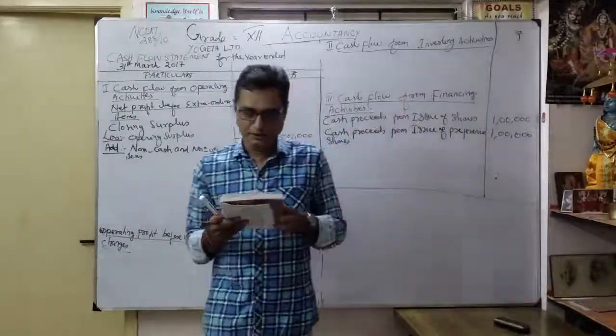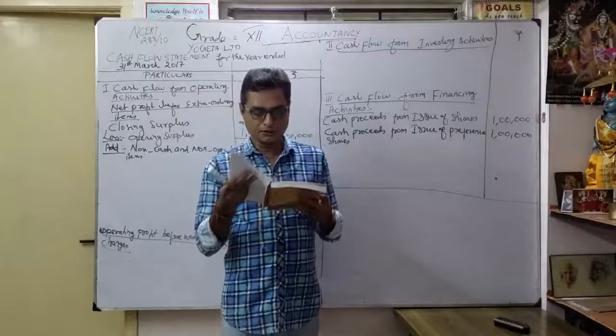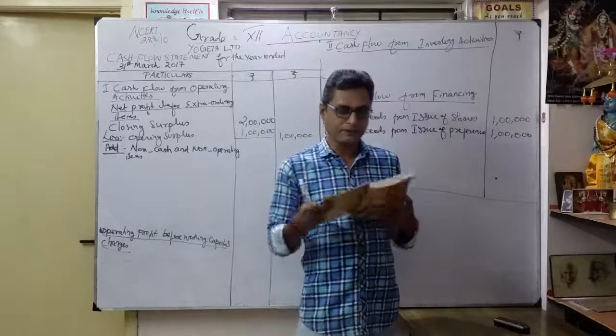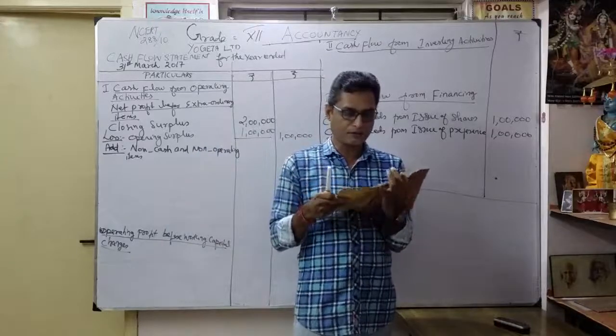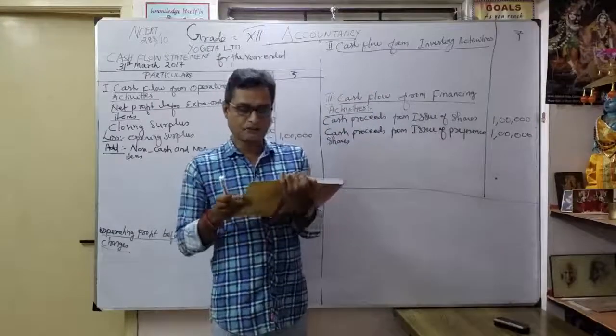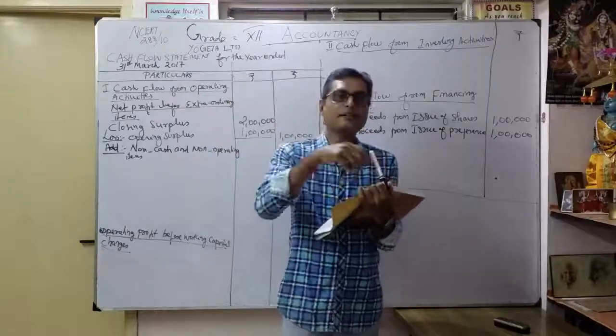Long-term borrowings. Under note number 2, they given what? From the balance sheet, 2016 2,20,000, then 2017 1,50,000. They given the note number, see the long-term borrowings, see long-term loan. So that's what happened. 2016 2 lakhs, now 2017 nothing. That means what? We repaid our long-term loan.